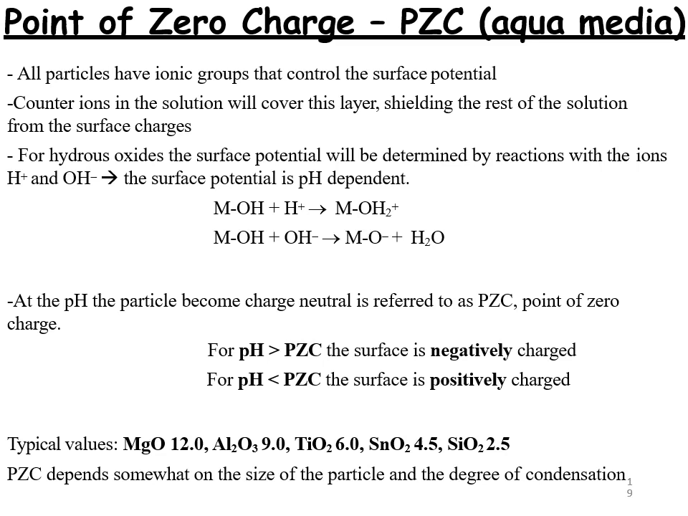But when pH is less than PZC, the surface is positively charged. When pH is less than PZC, there will be more H plus ions and they will give us MOH2 plus ions and the surface will become positively charged. There are some typical values like magnesium oxide 12, aluminium oxide 9, titanium oxide 6, stannic oxide 4.5, and silicon oxide 2.5.